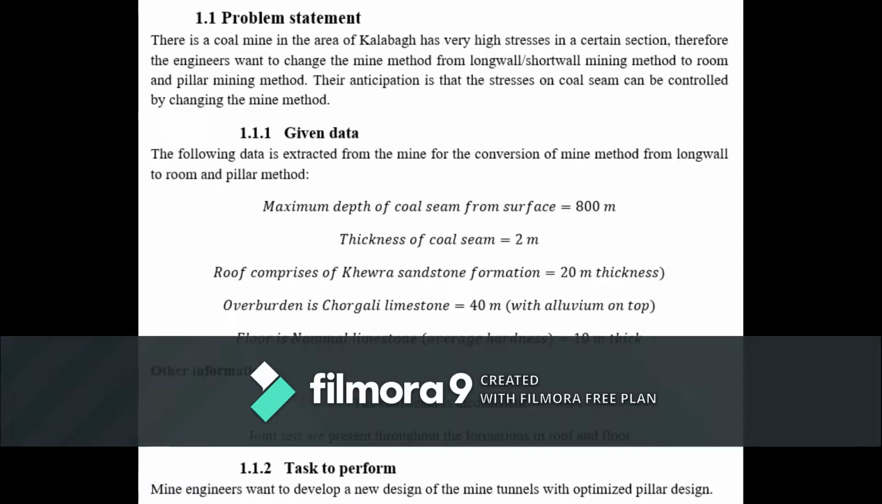Starting with the given problem statement, the maximum depth of the coal seam is 800 meters, the thickness of the coal seam is 2 meters, the roof comprises Khevda sandstone, the overburden is Chorgali limestone, and the floor is Namal limestone, which is 10 meters thick. We have other information: the coal seam is inconsistent, and joint sets are present throughout the formations in the roof and floor. We have to design the whole mine and change the longwall method to the room and pillar mining method.